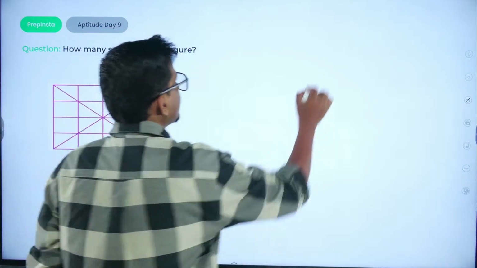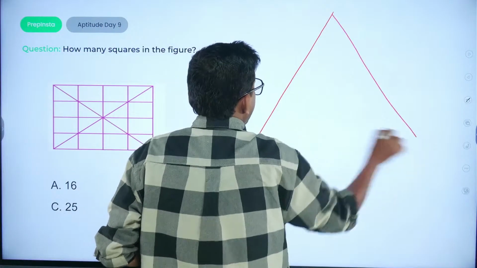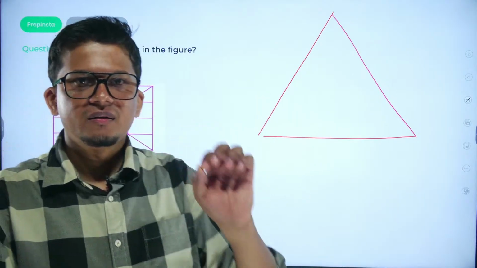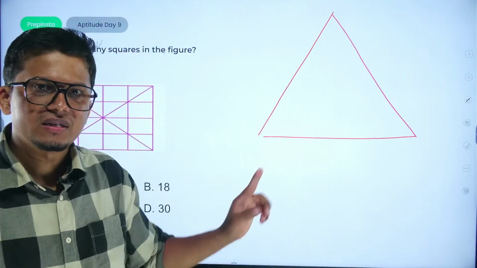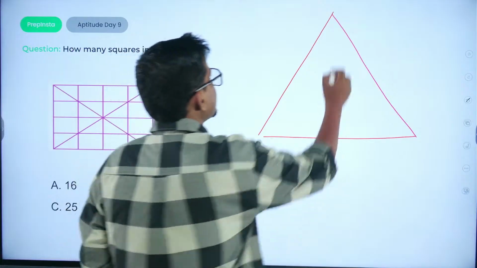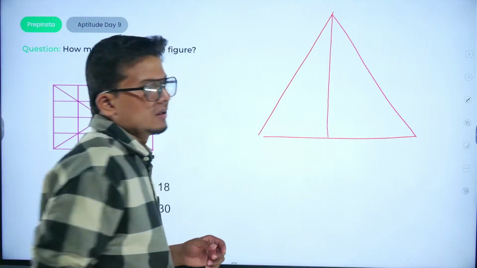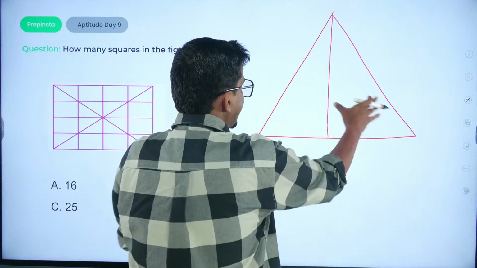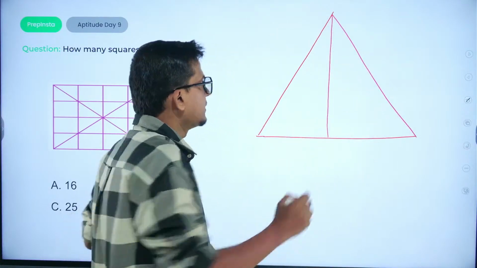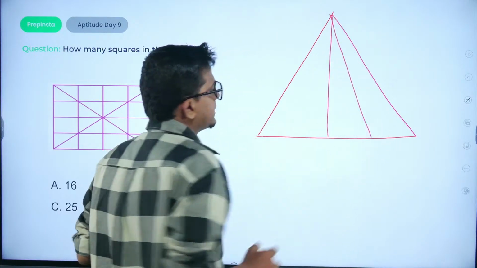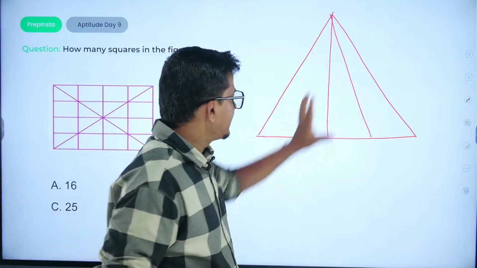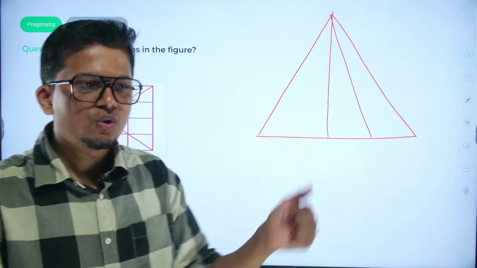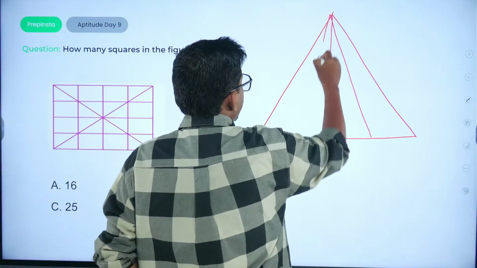Look very carefully. Suppose we are given a triangle, right? अभी इसमें मुझे समझ में आ रहा है कि there is just a single triangle which is hidden here. Now if I just cut down this triangle, now I assume that we have one triangle here, one triangle here, and one would be the larger one. If I just reduce the triangle like this, so we have 1 2 3 triangle, then 4 triangle, 5 triangle, and one would be the larger triangle. अब देखो, how we can solve this question with the help of tricks.